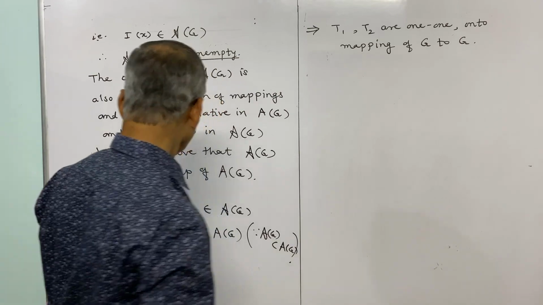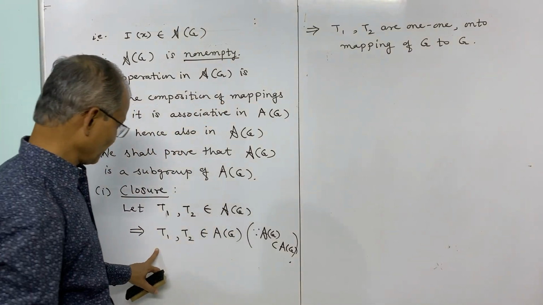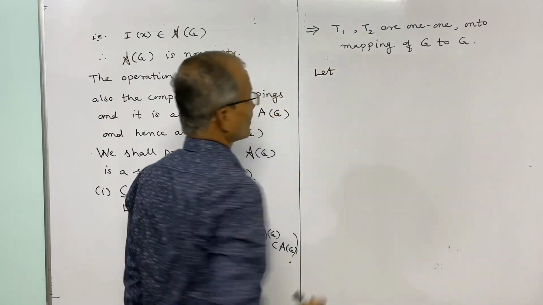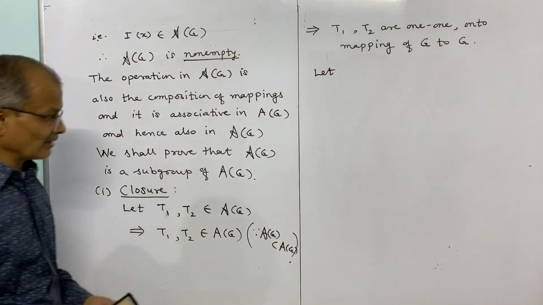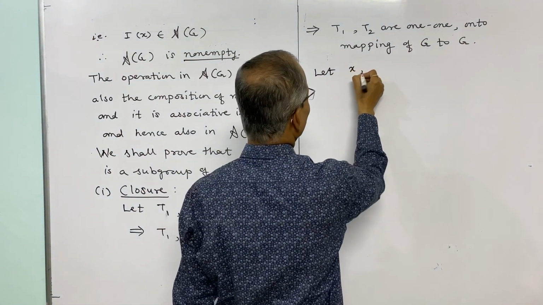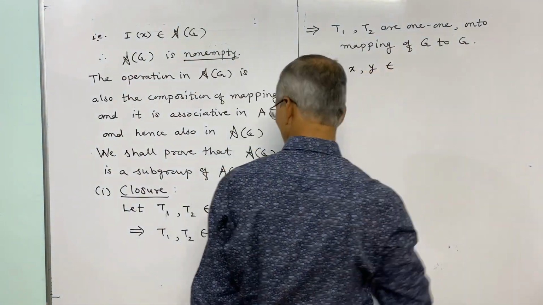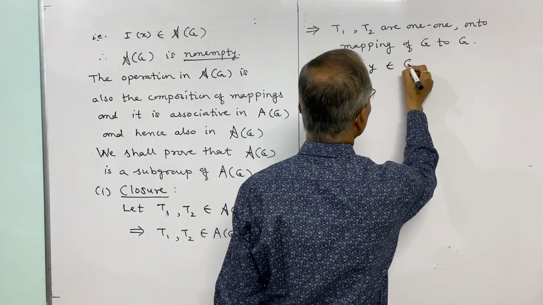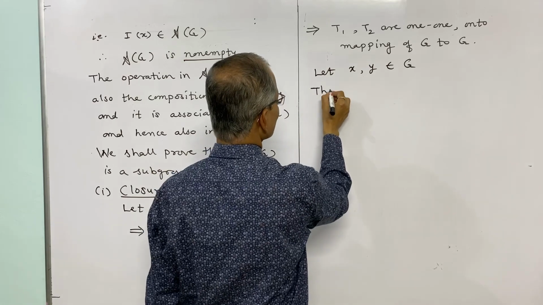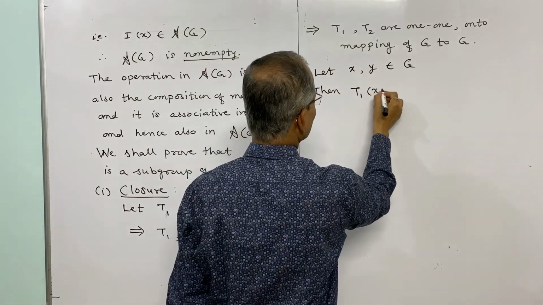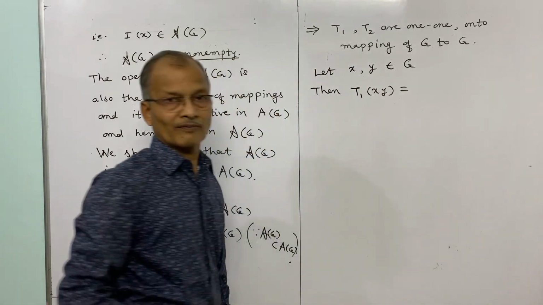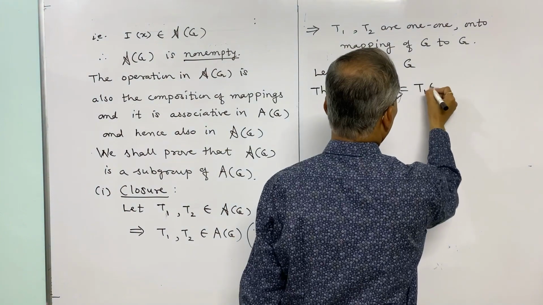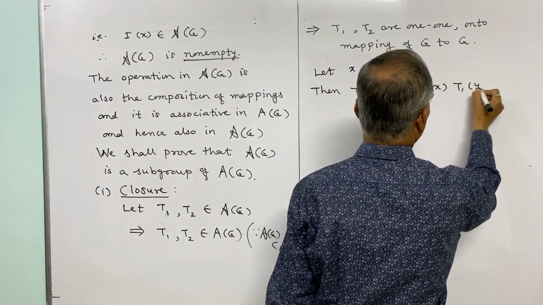Now we will consider the homomorphic property. Let us consider two elements x and y belonging to G. Then T1 of xy is equal to T1 of x into T1 of y.